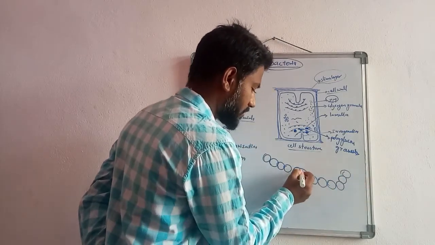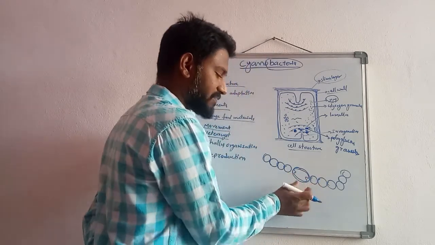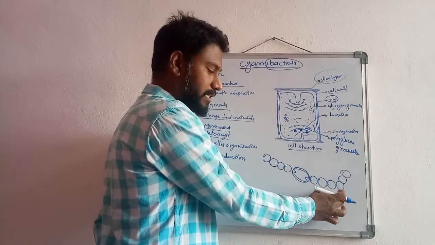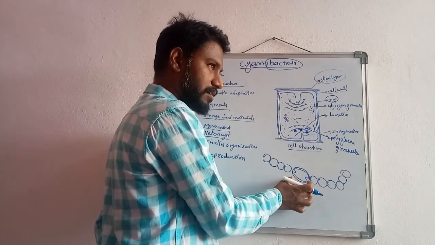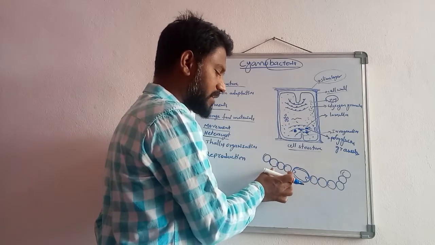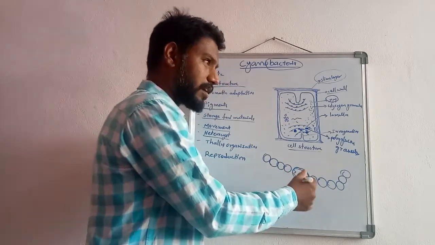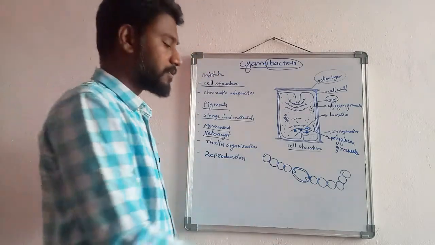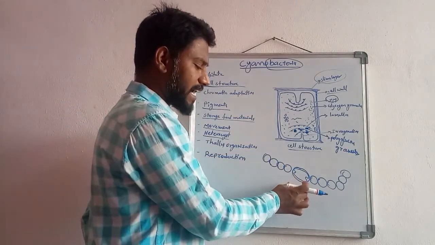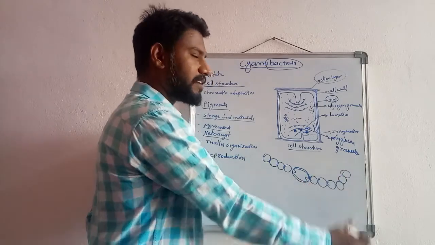This is the heterocystous cell, which is very differentiated from the vegetative cells. The cell is larger than the normal vegetative cells, spherical or ovoidal in structure, and may be intercalary or terminal.